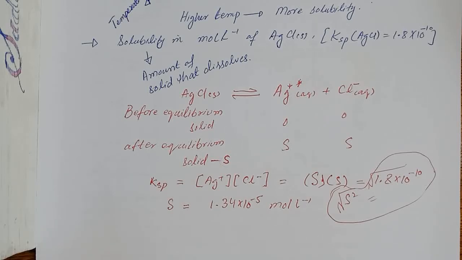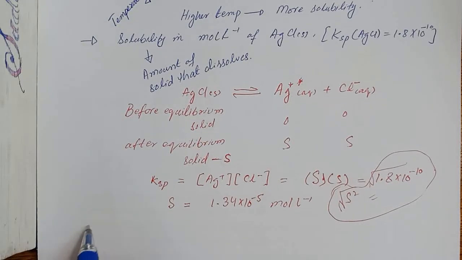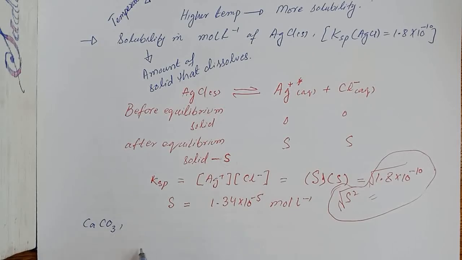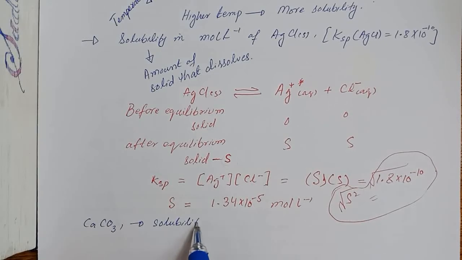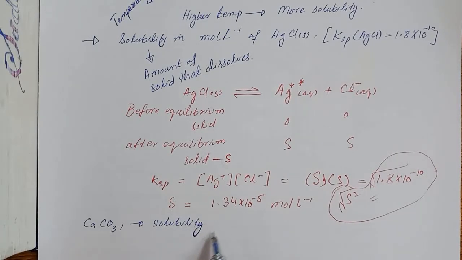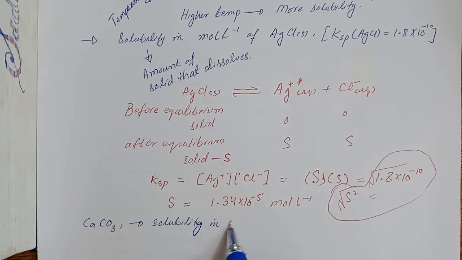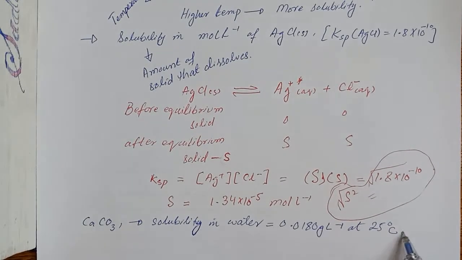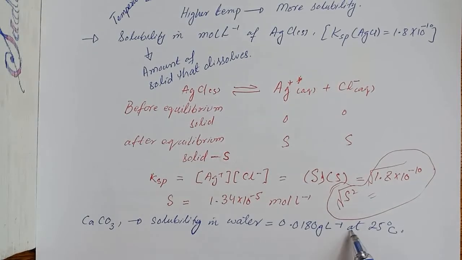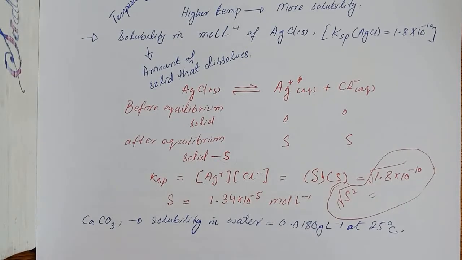For example, if we have calcium carbonate, it has solubility in water that is equal to 0.0180 gram per liter at 25 degrees centigrade, because we already have discussed that by increasing the temperature the solubility is changed.